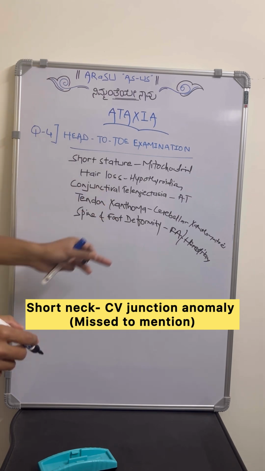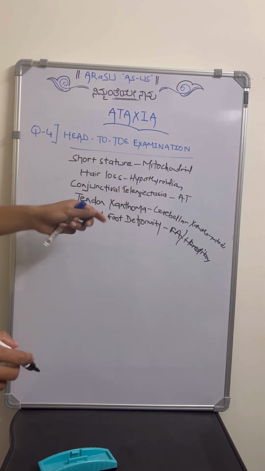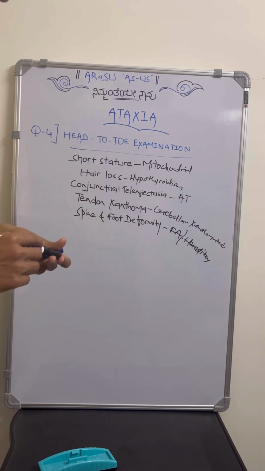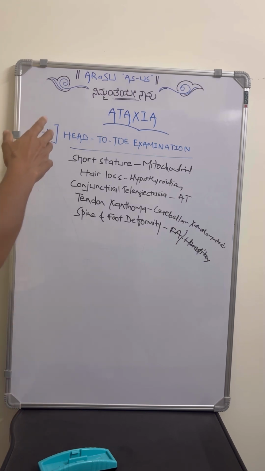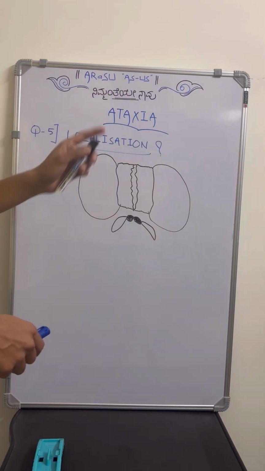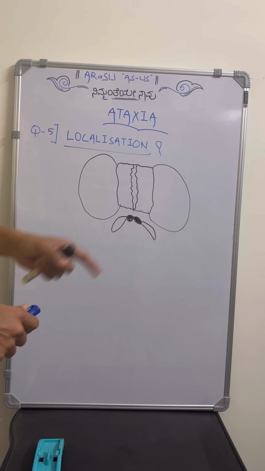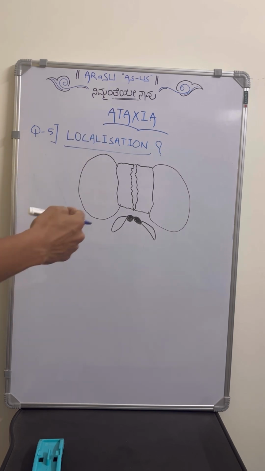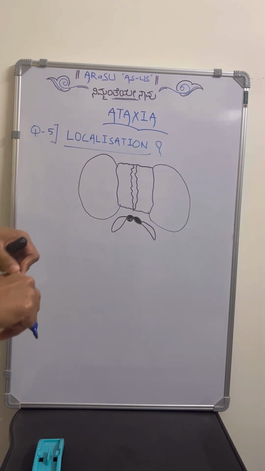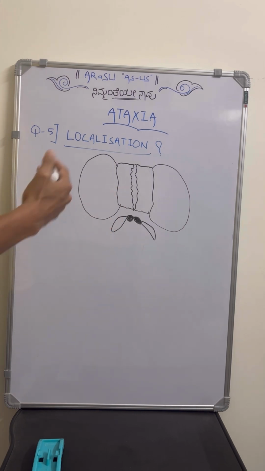So at least these things have to be observed when we are commenting about head-to-toe examination in ataxia case. This is about question number 4. So the next important question related to ataxia is localization of the lesion in the cerebellum. We have to know a few things related to the anatomy of the cerebellum. Mainly, we will make it very easier.